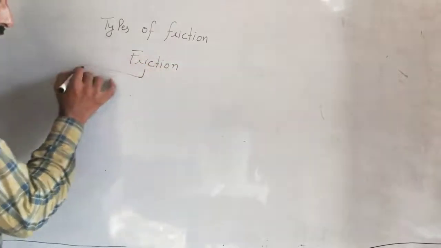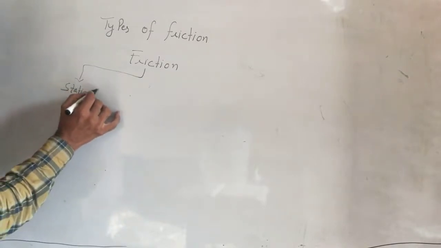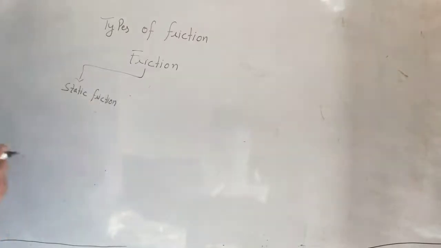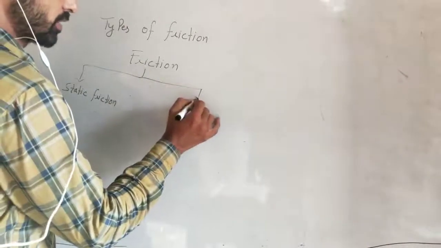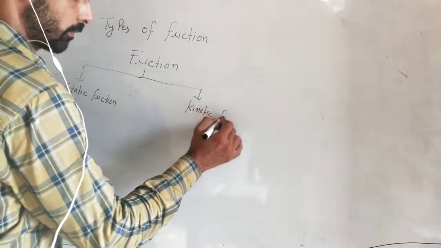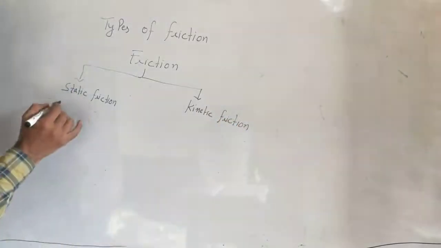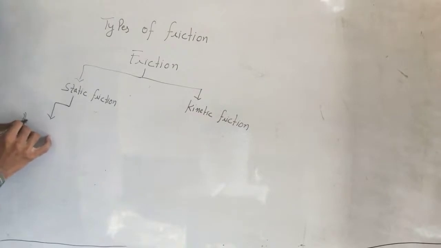So one friction is known as static friction. And another type of friction is known as kinetic friction. This static friction has two features. One is auto-adjusting, which I will explain.